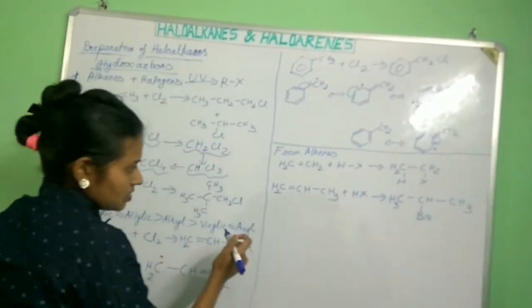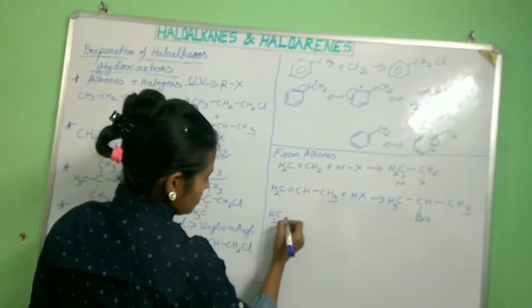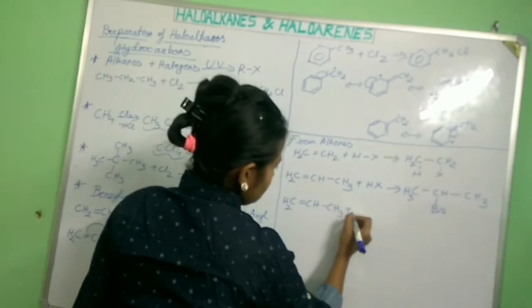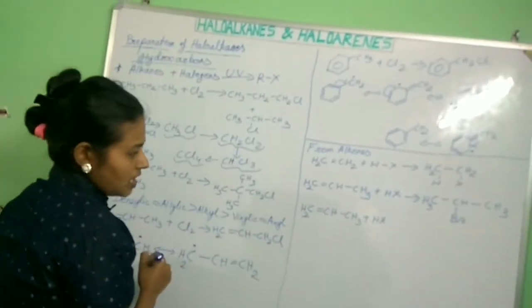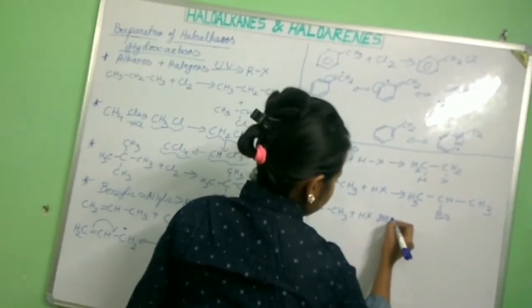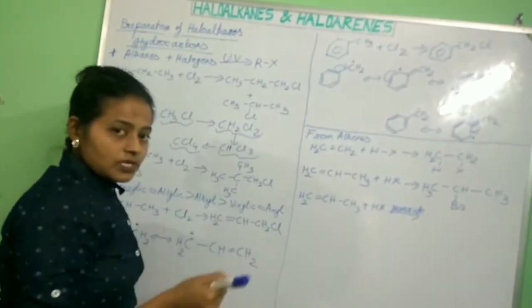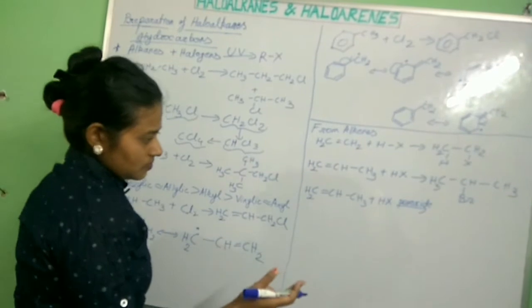But when this same unsymmetrical alkene reacts with HX in presence of peroxide, like benzoyl peroxide, which has an O-O linkage, anti-Markovnikov's rule is followed.